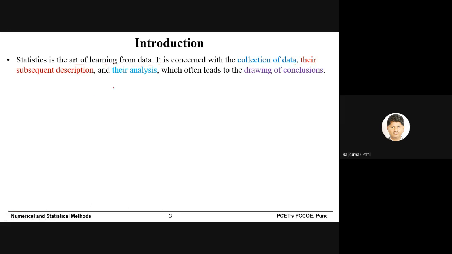That is very important. And once you describe the data in a particular format, you can draw some important conclusions, or you can do some analysis. And very importantly, once you draw important conclusions, government can decide the appropriate policies. Okay, so this definition is very important, you must understand.